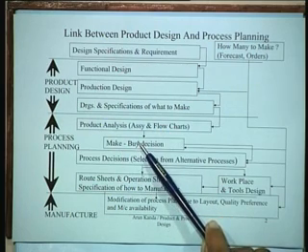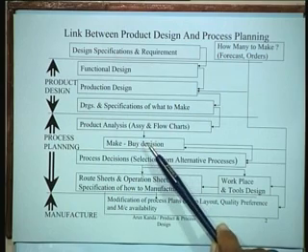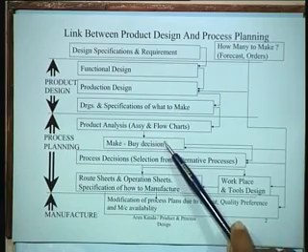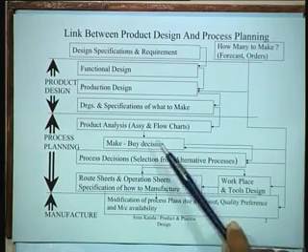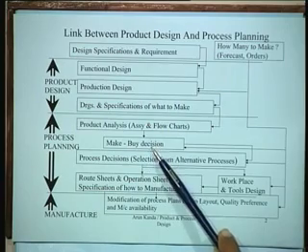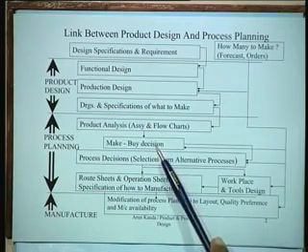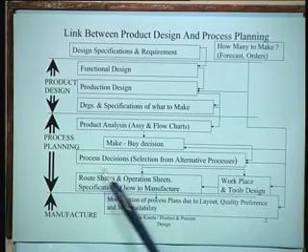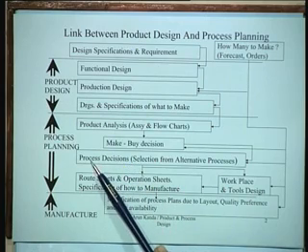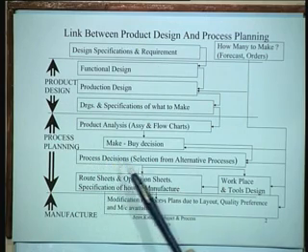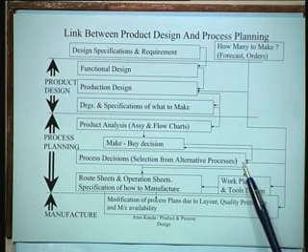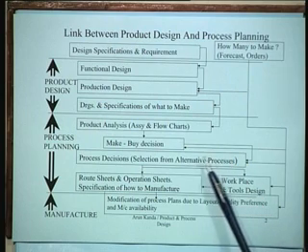Then about each component you have to take the decision on whether to make it or buy it. Many of the components are standard components, so you prefer to buy them. Other components you might have to make. So this decision on make and buy for the large number of components which make the product has to be taken. And for components for which you take the make decision, you have to decide on the process sequence, not only the process sequence but which processes to adopt. Quite often there is a selection from alternative processes. So this decision becomes important at this stage.